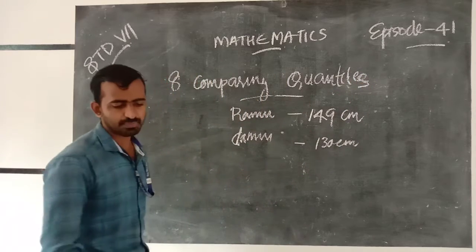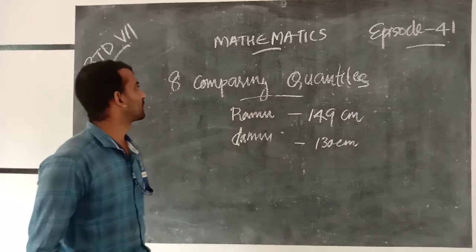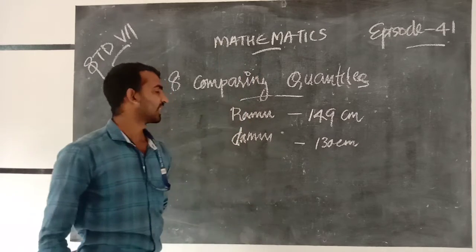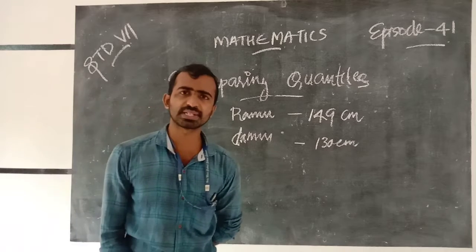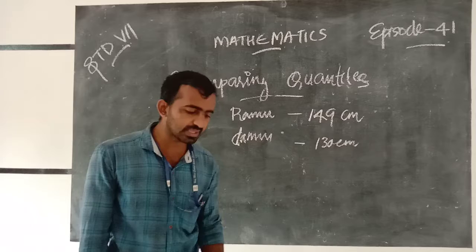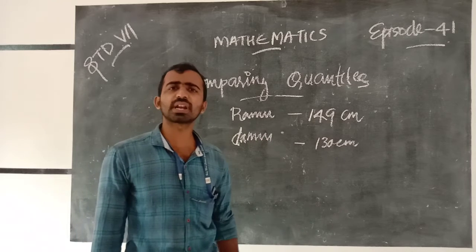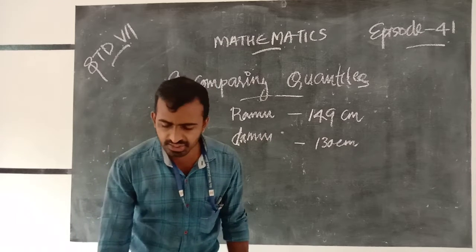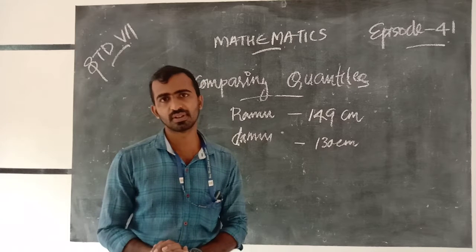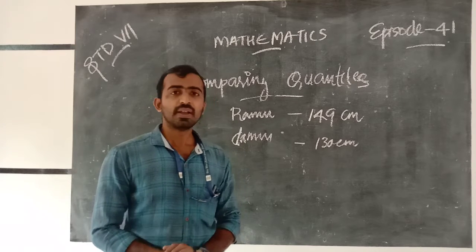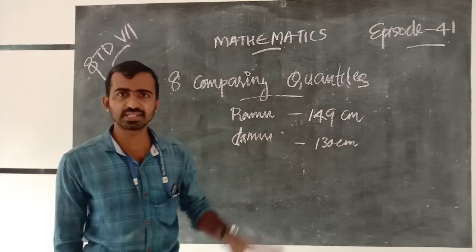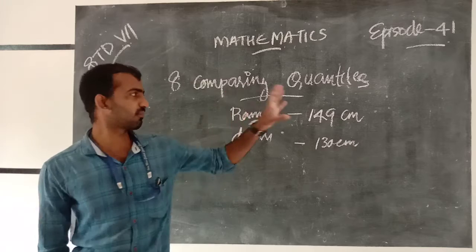This is our chapter name, comparing quantities. We have two students: Ramu is 149 centimeter and Damu is 130 centimeter. Which student is tallest? When we compare these quantities, that is these heights, we get the value.